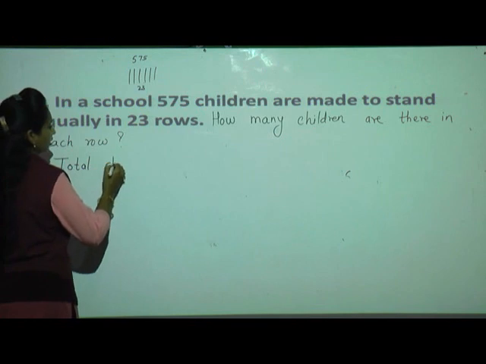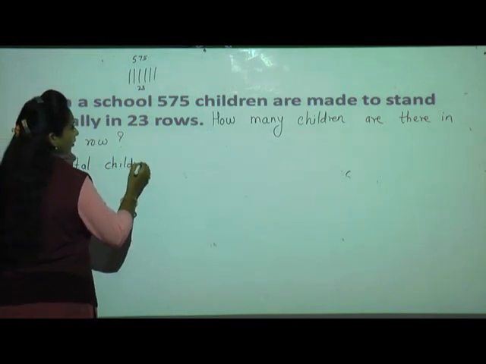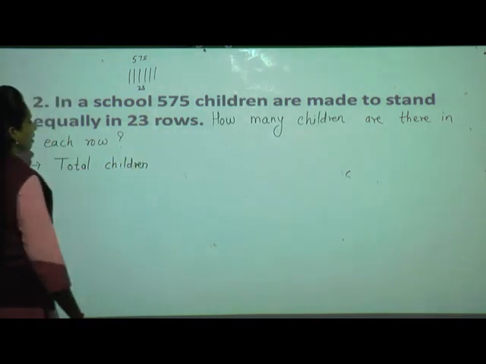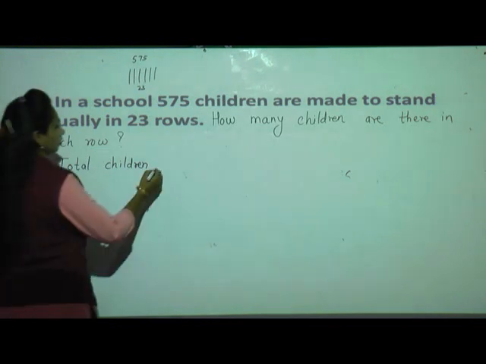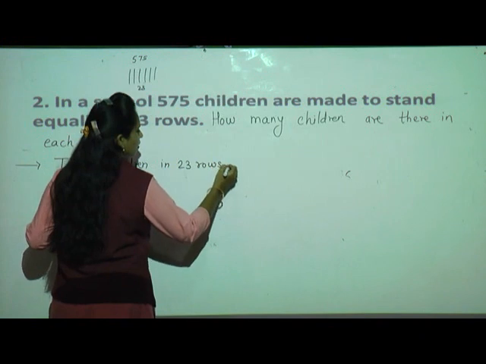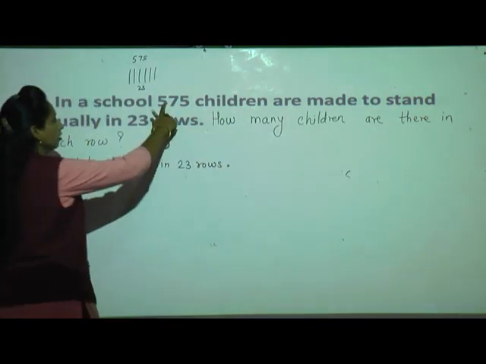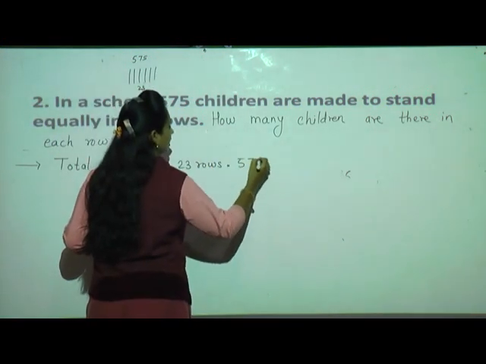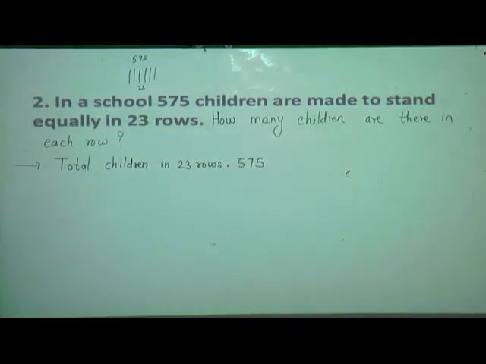Total children in 23 rows is equals to, how many are there? 575, isn't it? Now what we have to find out?